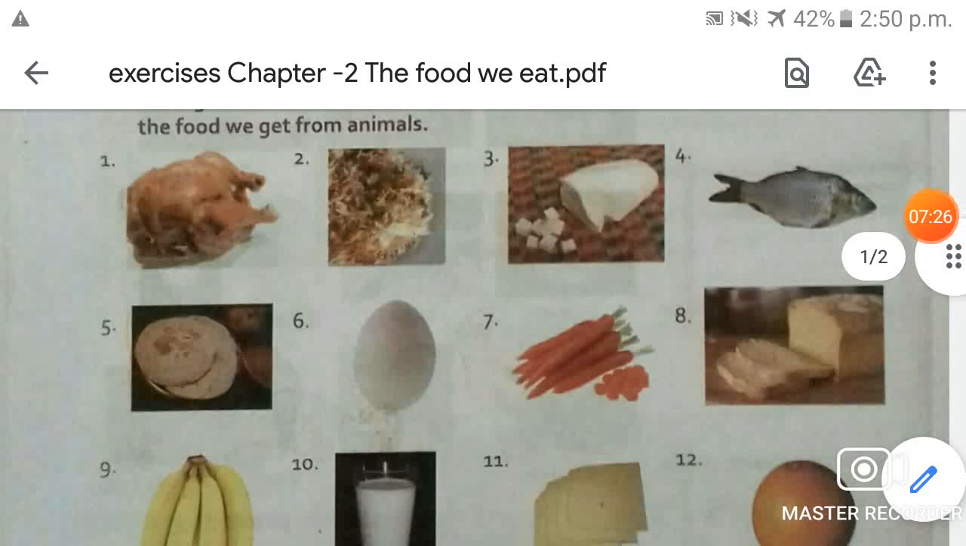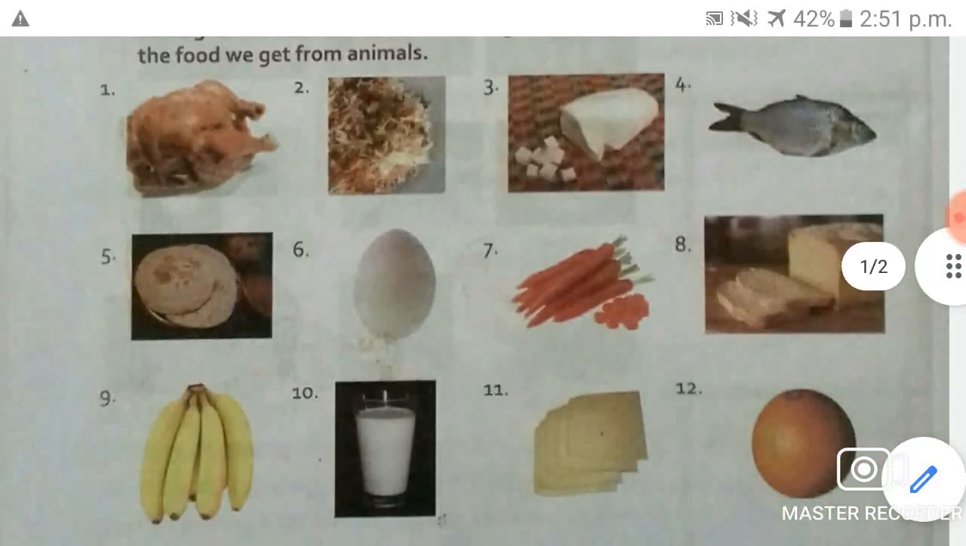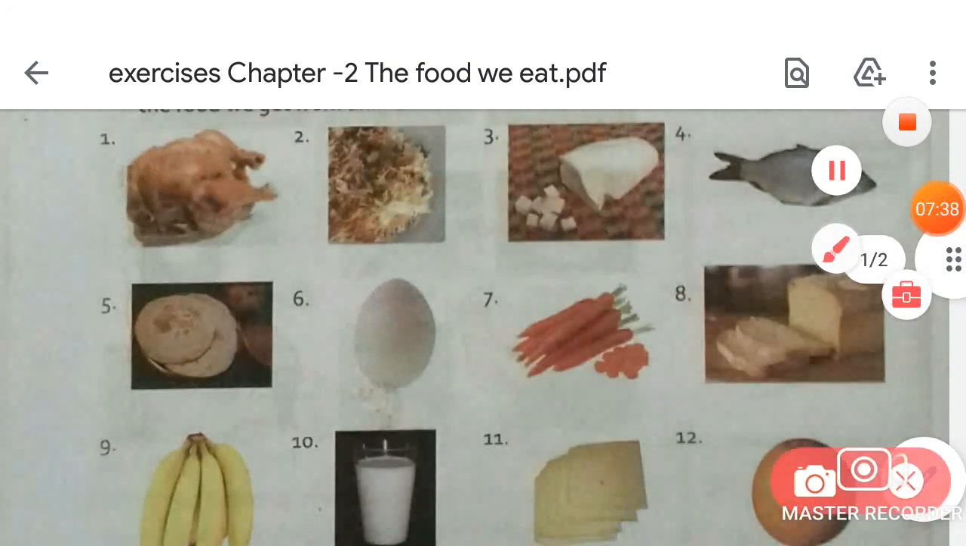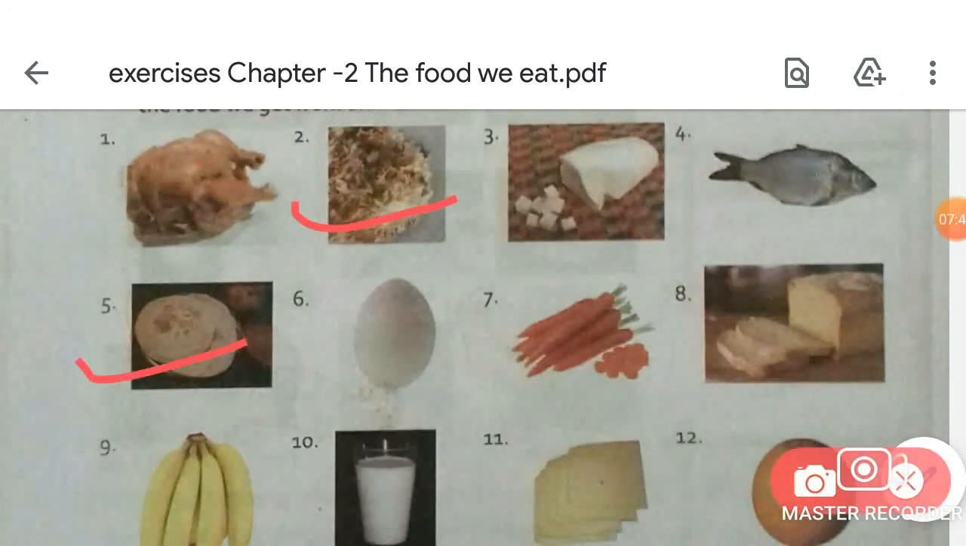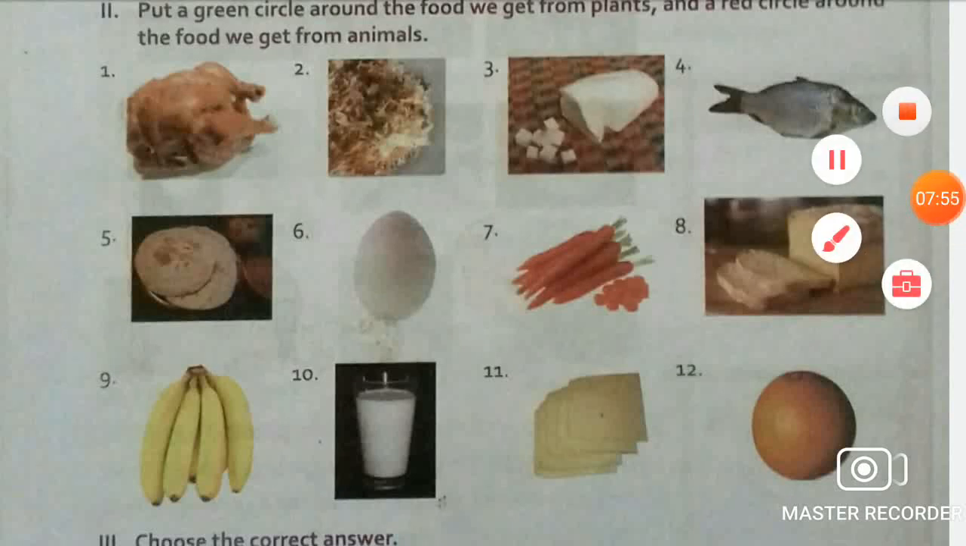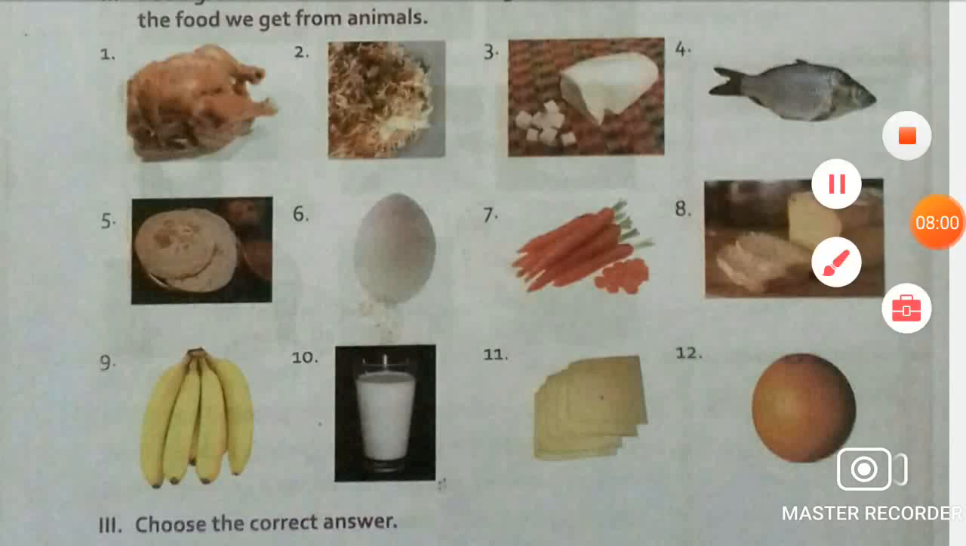And now you have to find out the food that we get from the plants. Okay, so students, as you can see, this rice, chapati, carrot, bread, banana and orange, these foods we get from the plants. Okay, these foods we don't get from the animals, we get from the plants. So around it you don't have to put a red circle, you have to put a green circle around it. Okay students,